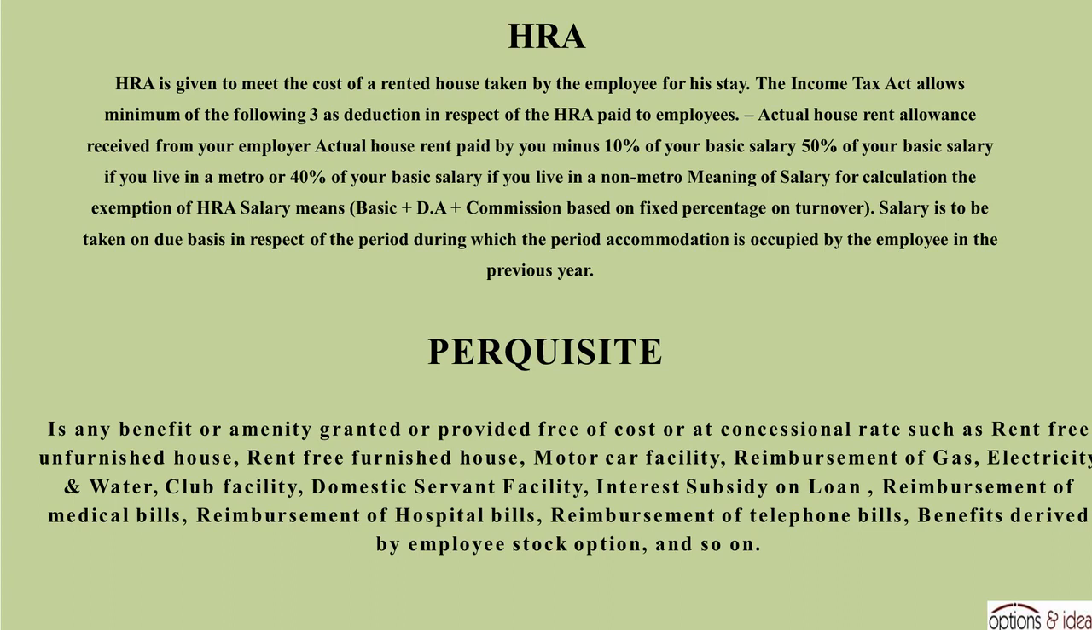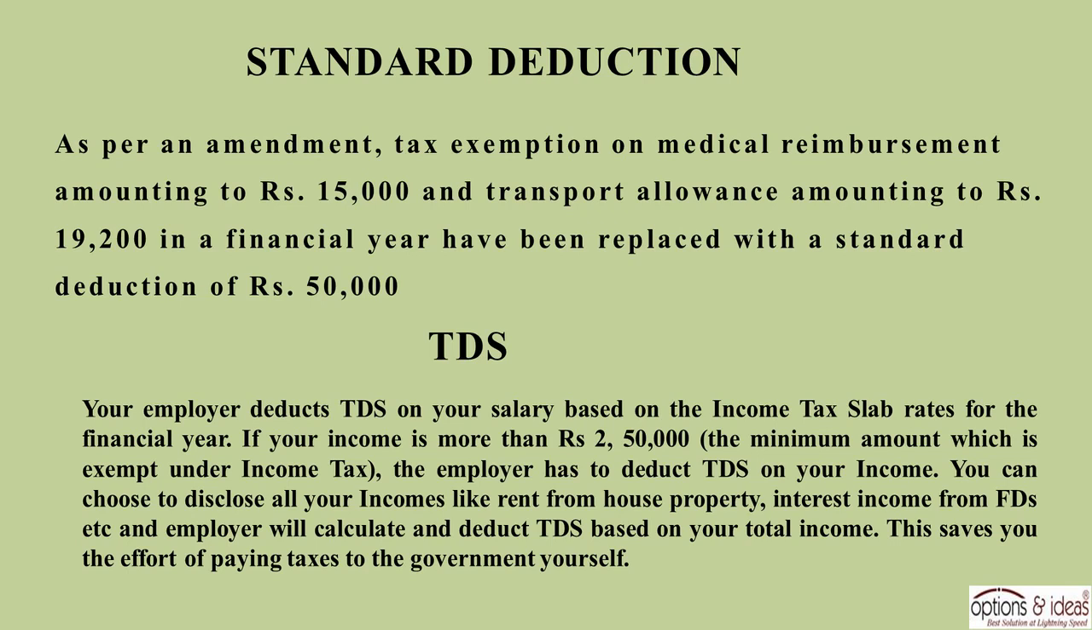Perquisite is any benefit or amenity granted or provided free of cost or at concessional rates, such as rent-free unfurnished house, rent-free furnished house, motor car facility, reimbursement of gas, electricity and water, club facility, domestic servant facility, interest subsidy on loan, reimbursement of medical bills, hospital bills, telephone bills, benefits derived by employee stock option, and so on. Standard deduction. As per an amendment, tax exemption on medical reimbursement amounting to 15,000 rupees and transport allowance amounting to 19,200 rupees in a financial year have been replaced with a standard deduction of 50,000 rupees.